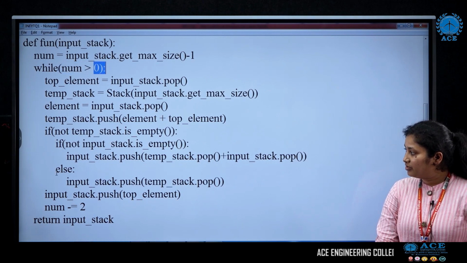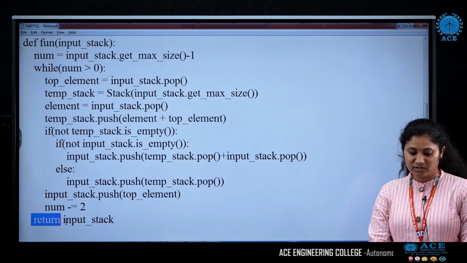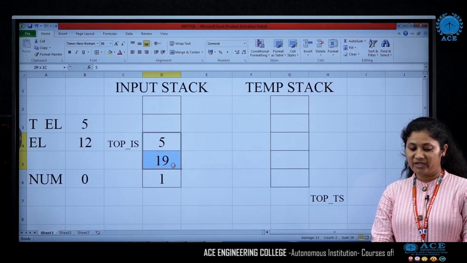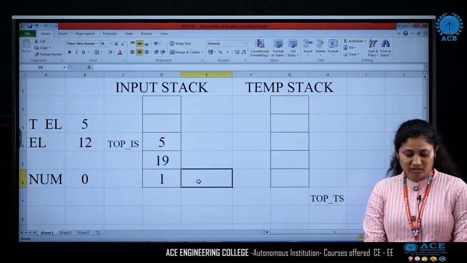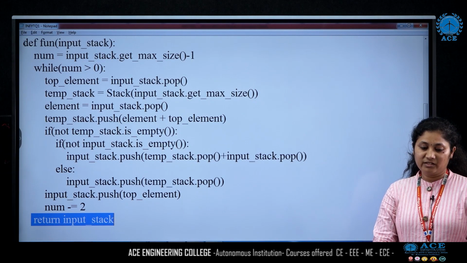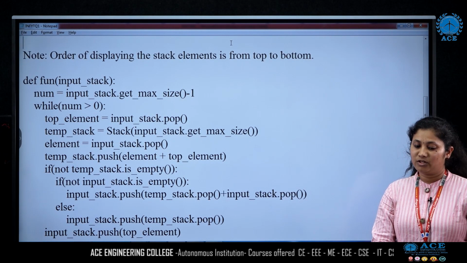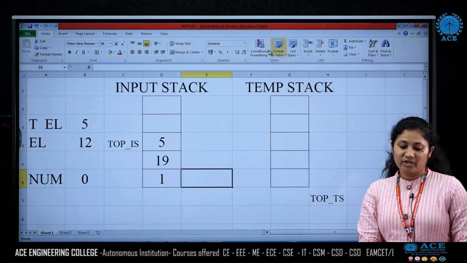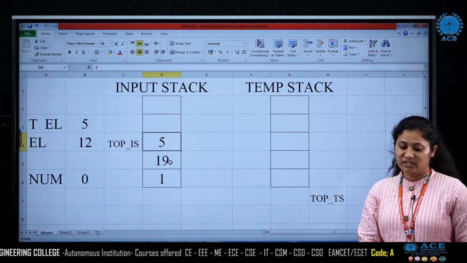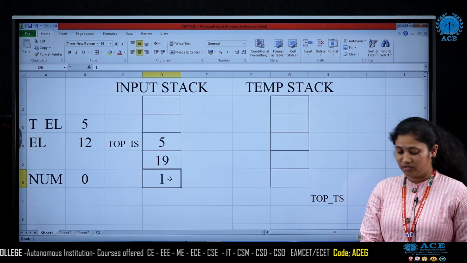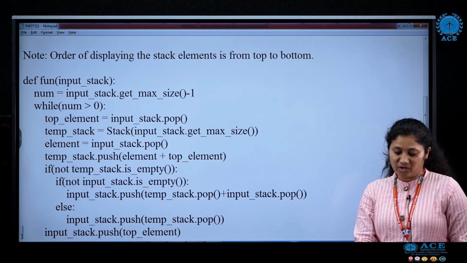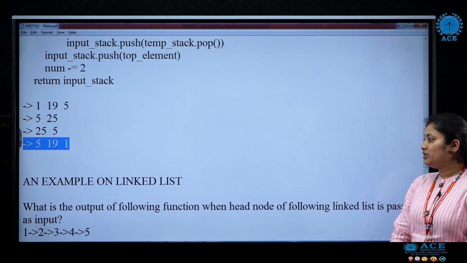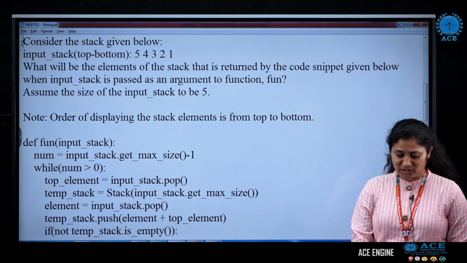So this will come out of the loop, and finally we return the input stack. If I return the input stack, the content is 3 elements: 5, 19 and 1. Here there is a note saying that you need to display the content from top to bottom. So if I display the content from top to bottom, we display it as 5, 19 and then 1. The output for this is option D, that is 5, 19 and 1.